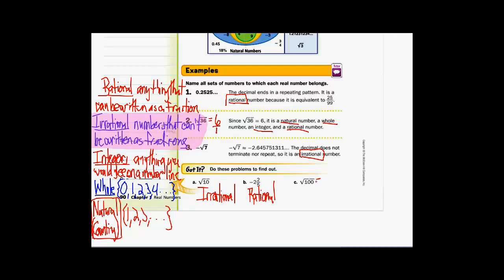Square root of 100. Square root of 100 is 10. So 10 can be written as a fraction, so it is rational. Now, once it is rational, we can start going down all the other ones. Is it a number we traditionally see on the number line? Yes. So it is an integer. Is it a whole number? Yes. 0, 1, 2, 3, 4, up to 10. It is a whole number. And if it is a whole number, then it's definitely a counting number. We can count things to 10. So counting or natural, either way you want to put it, is acceptable.